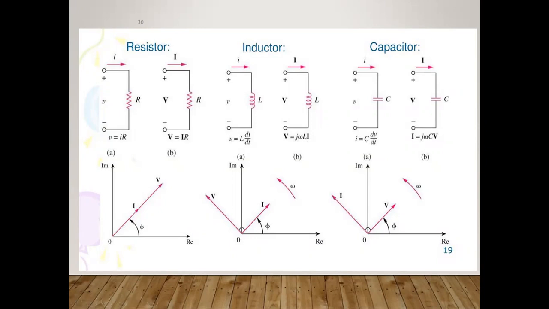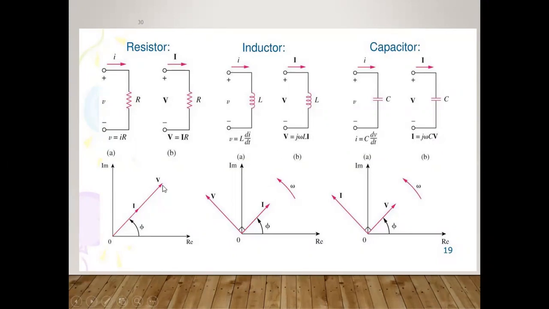Likewise, the current flowing through the capacitor is I equal to C into dV by dt. And if you want to write the same thing in phasor form, the current I is equal to j omega C V. So it totally depends on the imaginary term, and the real term depends on the differential form.